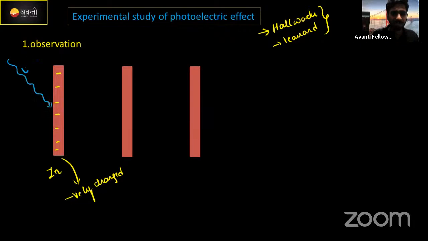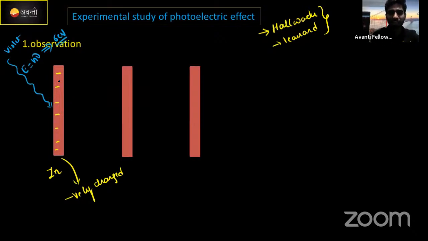E means h nu. Suppose this is violet color, okay, violet color. They made violet incident because violet has the maximum amount of energy, correct? That's why, for our sake, from this point onwards we're going to take 6 electron volt. Throughout the chapter I'm going to consider 6 electron volt only for violet. I'm taking it as an example, that's it. 6 electron volt was incident on this.